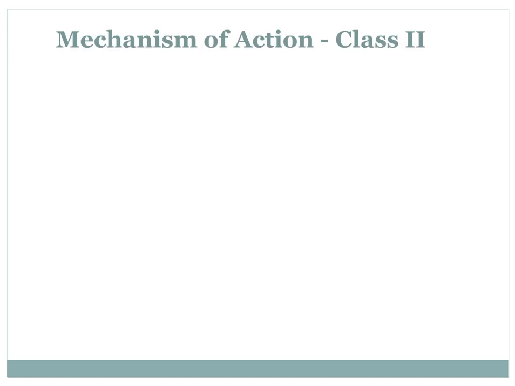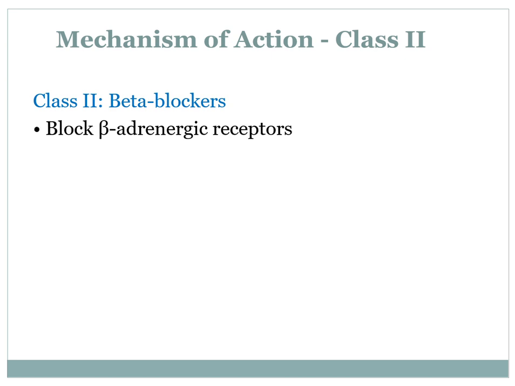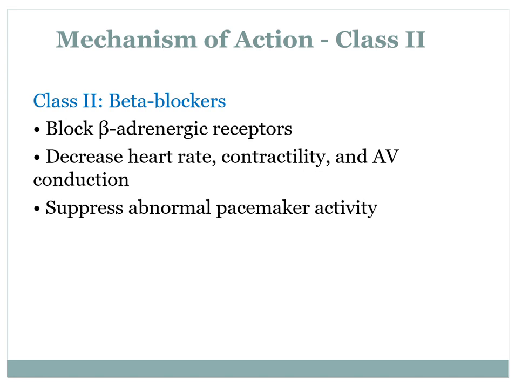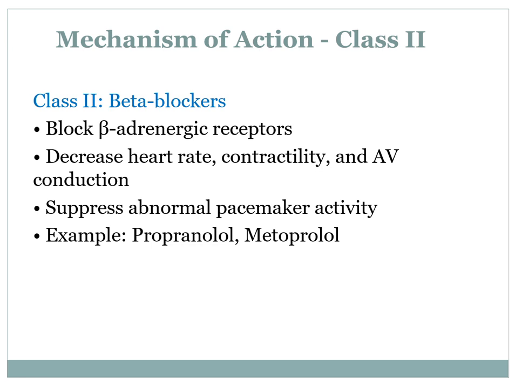Now moving to the mechanism of action of class 2, which are the beta blockers. These block the beta adrenergic receptor, which decreases heart rate, contractility, and AV conduction, and suppresses abnormal pacemaker activity. Examples are propranolol, metoprolol.